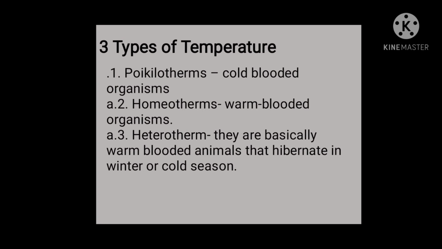Poikilotherms have a temperature that matches the environmental temperature, hence they are called cold-blooded organisms. Homeotherms have a temperature that tends to stay constant even when the environmental temperature changes, hence they are called warm-blooded organisms. Heterotherms are organisms that manage to combine some of the advantages of homeothermy and poikilothermy. They are basically warm-blooded animals that hibernate in winter or the cold season.